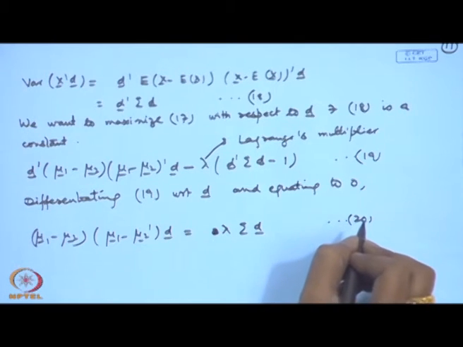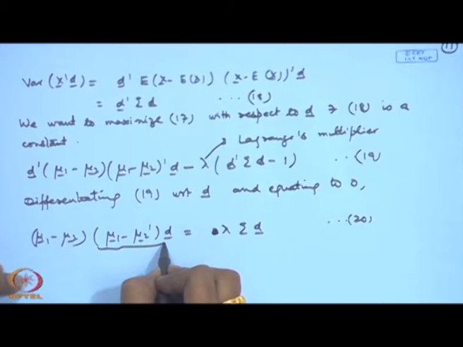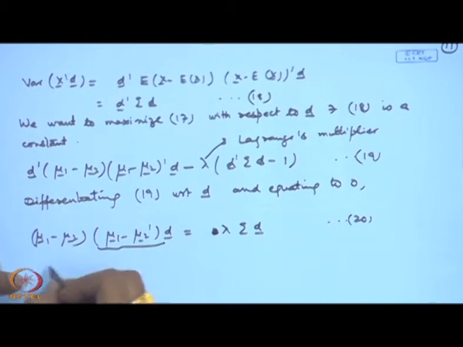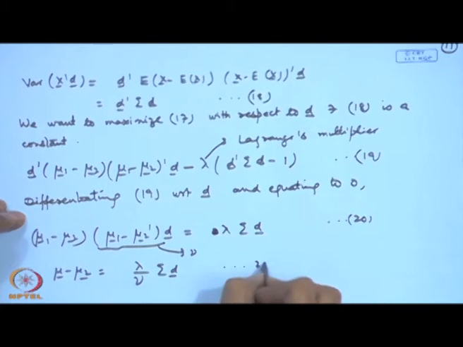So, I do not have to write that thing here, and this is actually a scalar. So, we can actually write it as some nu, that is mu 1 minus mu 2 is equal to lambda by nu, this quantity I am calling nu, into sigma D. So, you can say that the solution is proportional to delta.